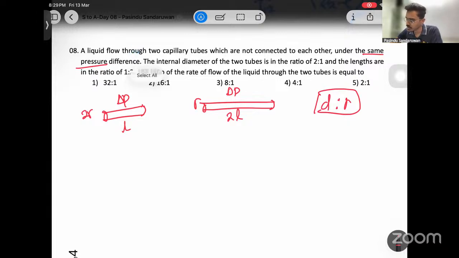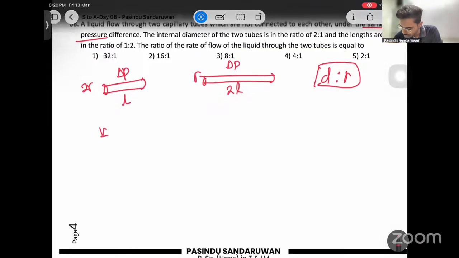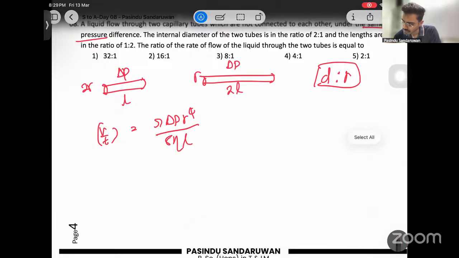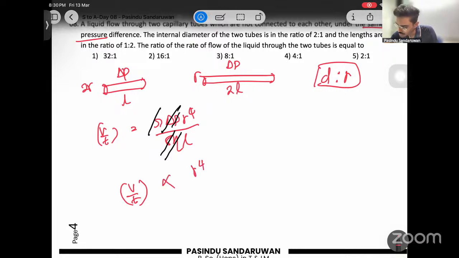Then apply Poiseuille's equation, a direct application. V over T equals pi delta P r to the power 4 over 8 eta L. We can cut off the constants because we are going to find a ratio. Pi is a constant, delta P is the same, 8 is constant, eta is constant. The rest remains, which means V over T is proportional to r to the power 4 over L. Apply this for the two scenarios given.